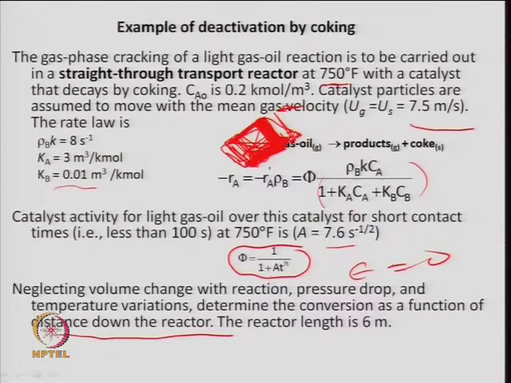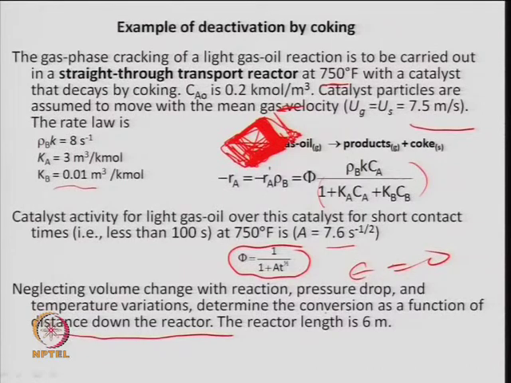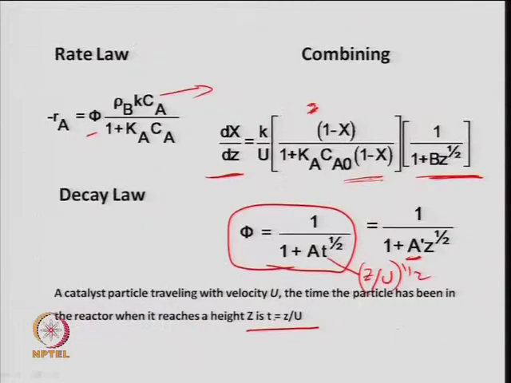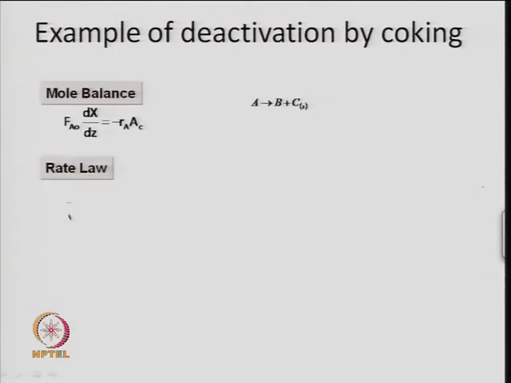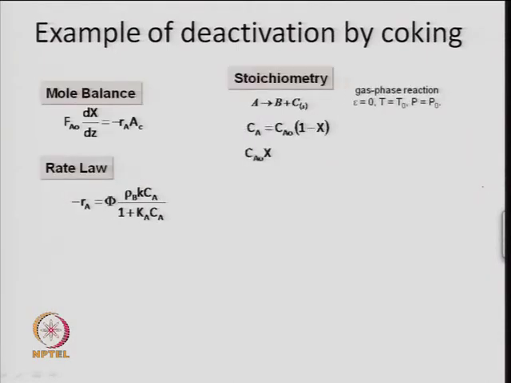So, one needs to find the conversion as a function of z. The expression dXa by dz, which I was talking about earlier, is to be defined, and here the value of z is given as 6 meter. So, for a 6 meter long reactor, the expression which we have defined is to be used here in terms of the deactivation function. That has just been discussed, so as practice you need to check that and calculate.